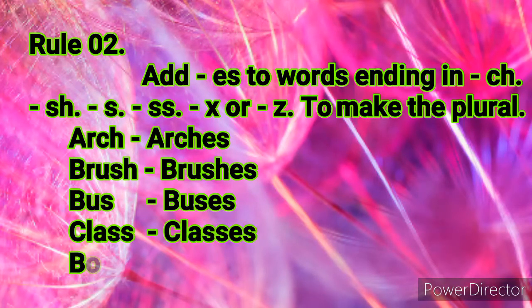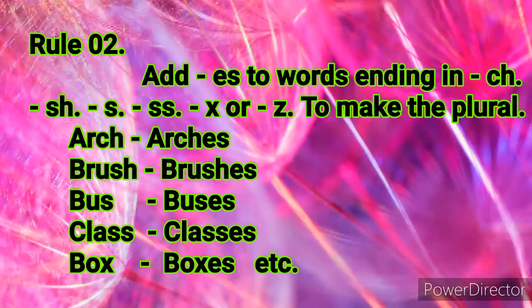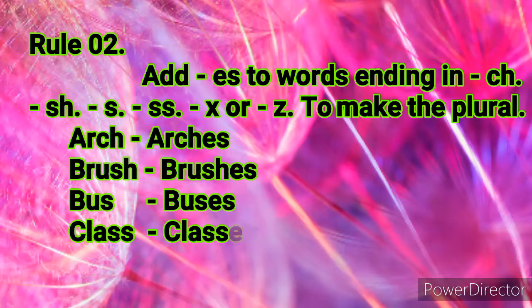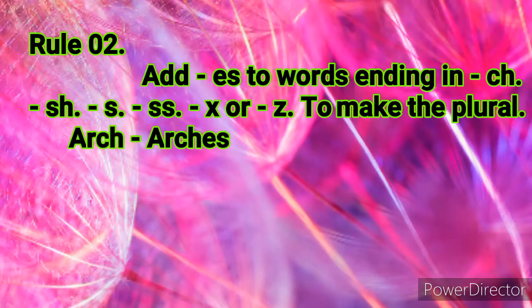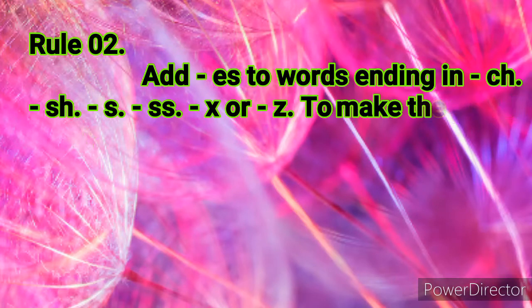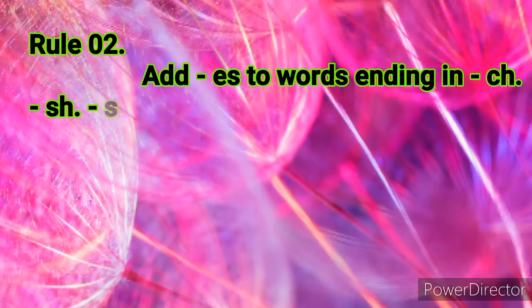For example, arch, arches, brush, brushes, bus, buses, class, classes, box, boxes. Here, arch ends with ch, and brush ends with sh. Bus ends with s, class ends with ss, and box ends with x.